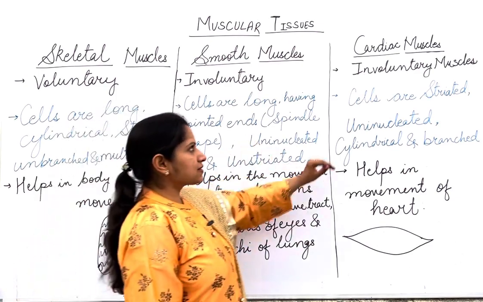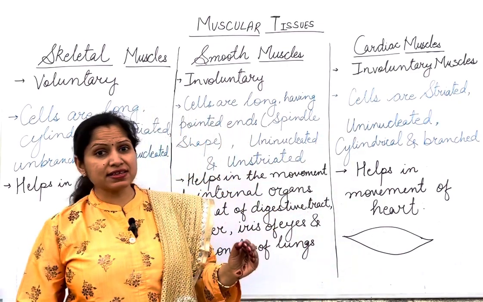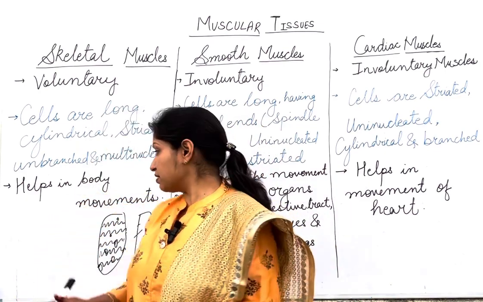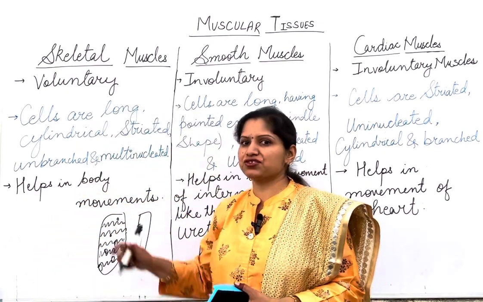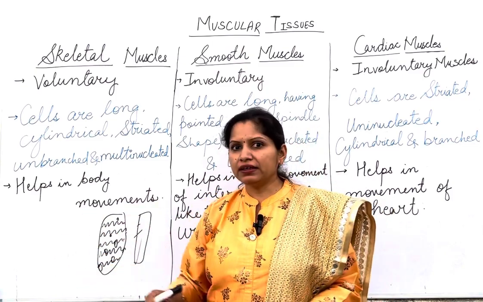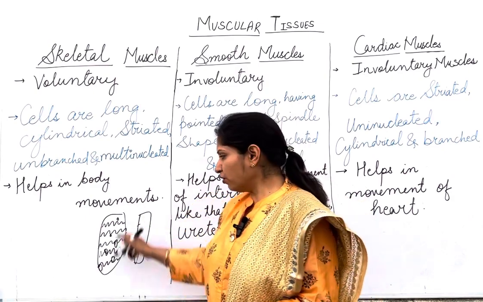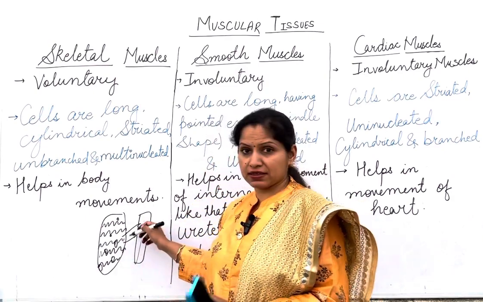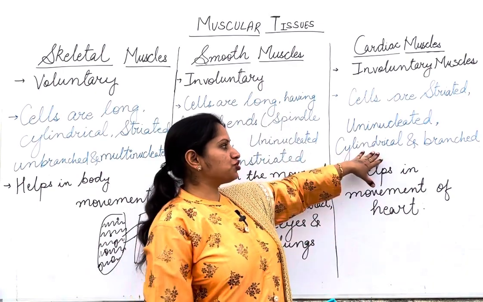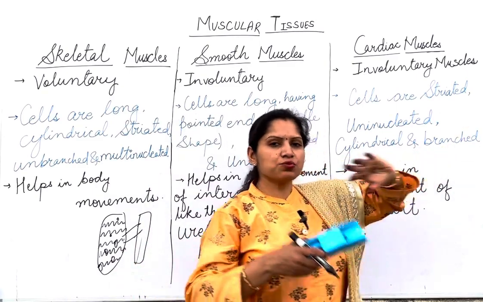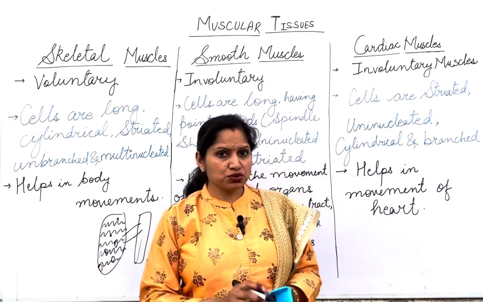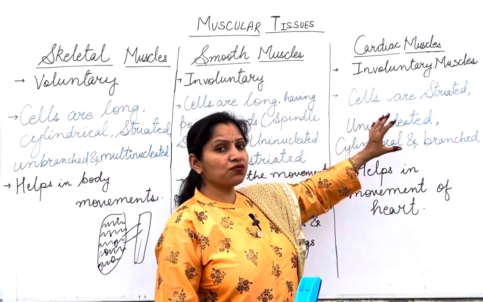Fine. Next comes the cardiac muscles. Cardiac muscles, as I told you, are present in the heart. These are the striated muscles, meaning they are also having these band-like structures. But now they are also cylindrical, they are also long, but in case of cardiac muscles, one muscle is connected to another muscle by some cross bands. So these muscles are known as branched muscles. These are branched, meaning one muscular cell will be connected to another muscular cell by some branching. So that is only there in case of cardiac muscles.